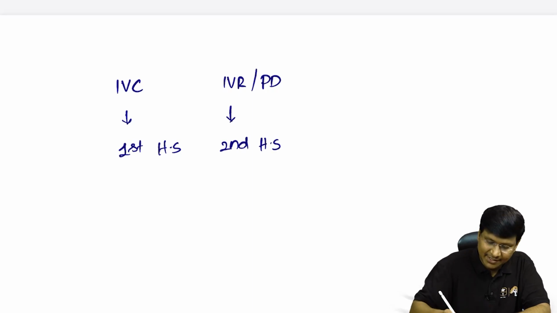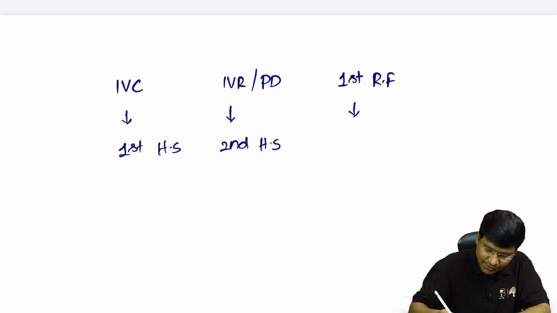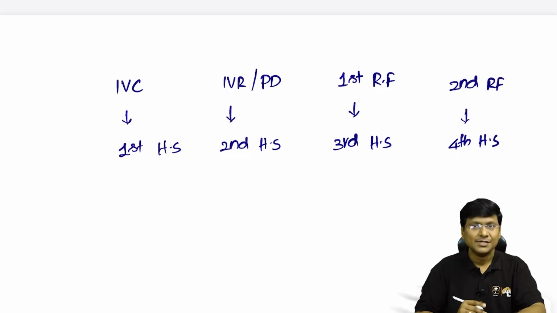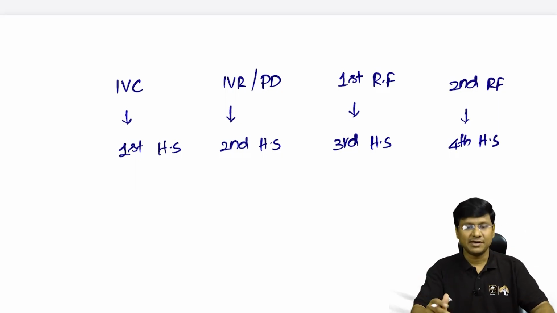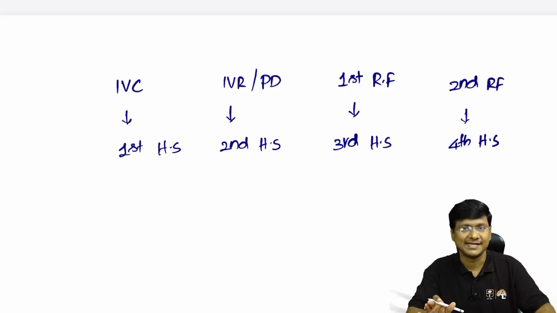In the first rapid filling phase, you will have the third heart sound, whereas during the second rapid filling phase, you will have the fourth heart sound. So these are the four important heart sounds correlating with the cardiac cycle.